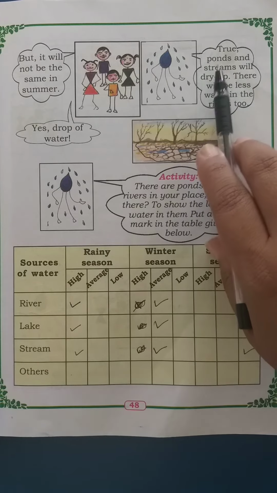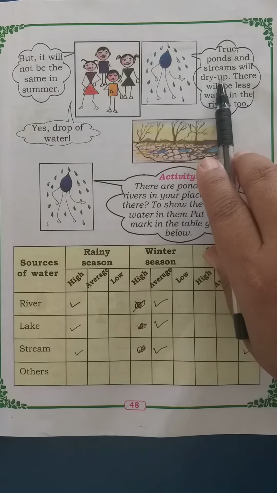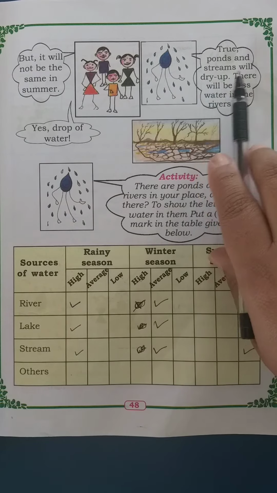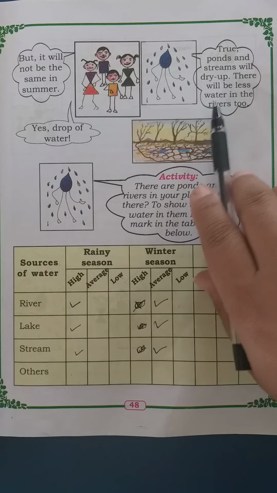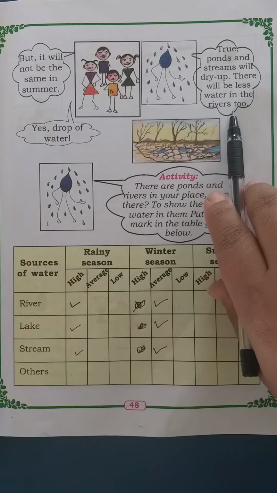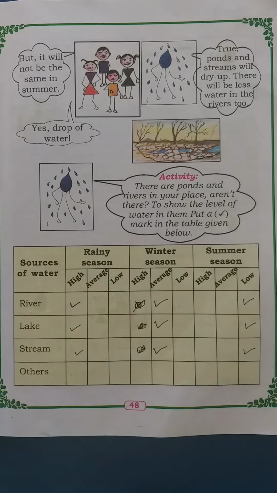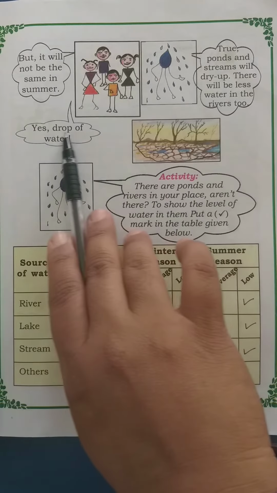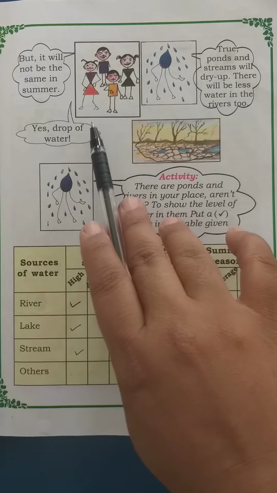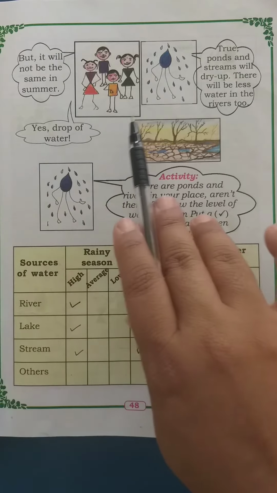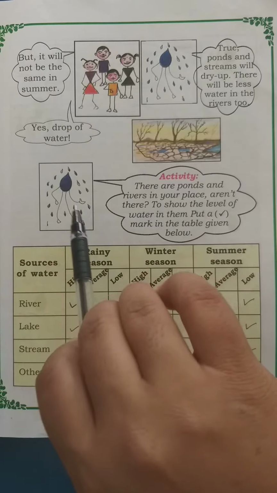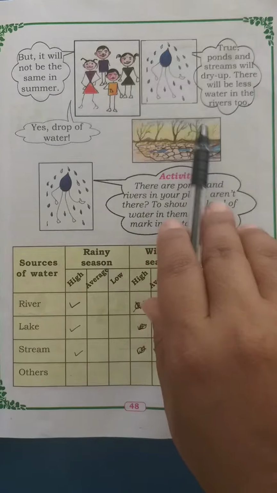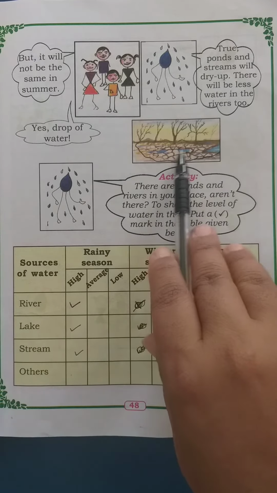True, the drop is telling, ponds and streams will dry up. There will be less water in the rivers too. All the area becomes dry in summer like this. Okay. See here. Yes, drop of water. Yes, these children are telling the drop of water, the area becomes dry in the summer season.